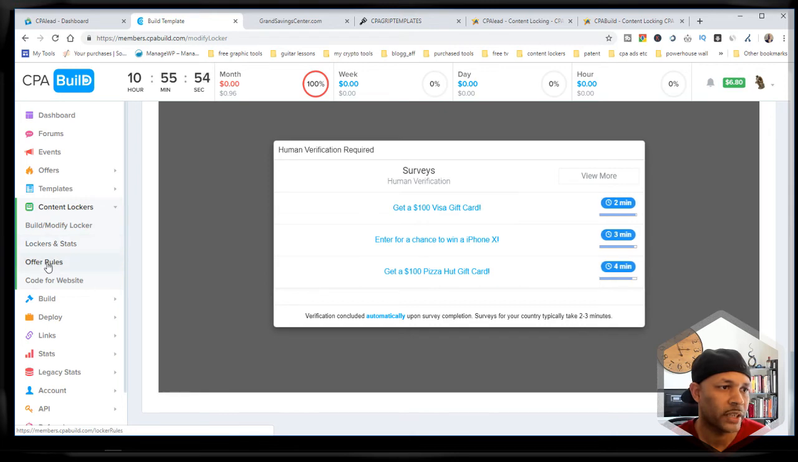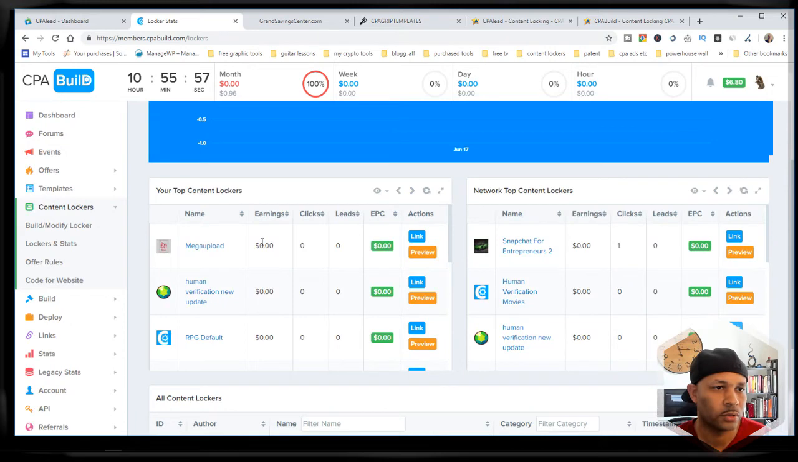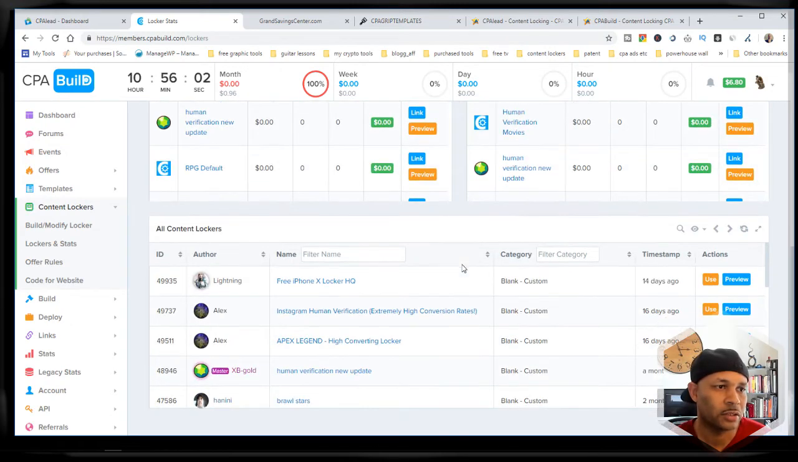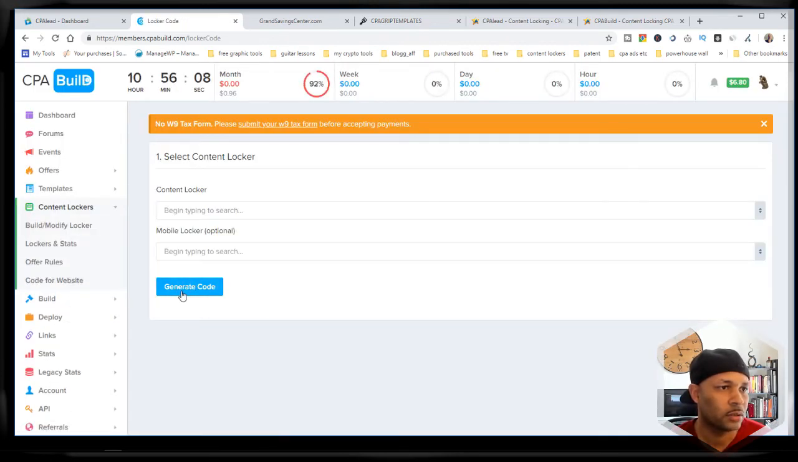You can look at your stats on your lockers to see which ones are performing, how many clicks. So to me, this is not bad. This is pretty decent as far as tracking everything. Code for your website, you can paste, generate your code.